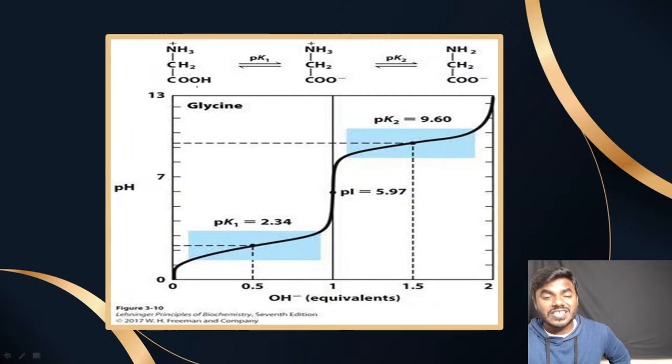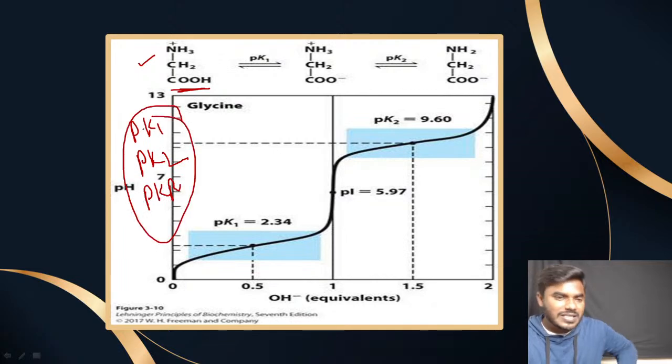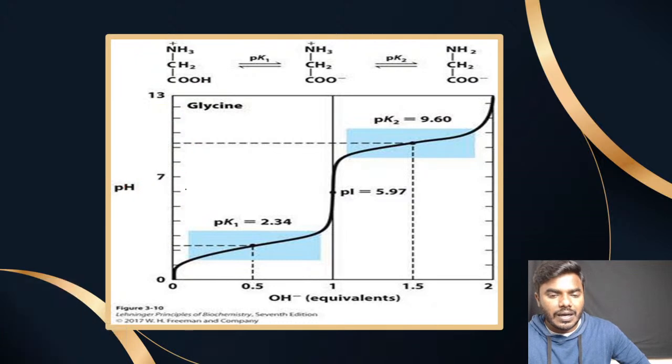This is the amino acid glycine. So friends, what do you have to remember? You have to remember the pK1 value, the pK2 value, and the pKr value. If you remember these three, it is very easy to answer this particular pI question.